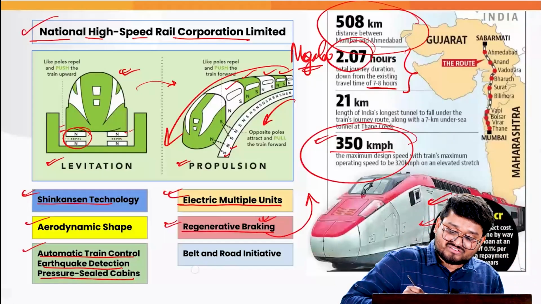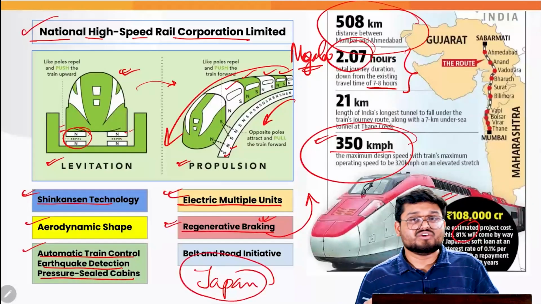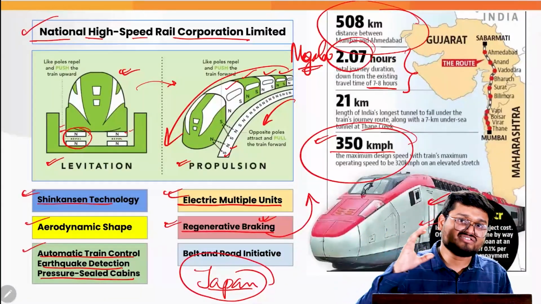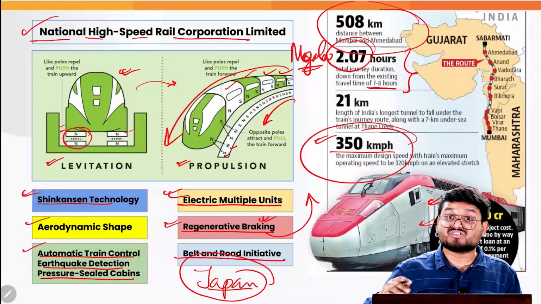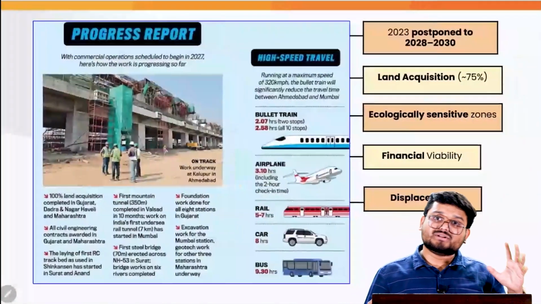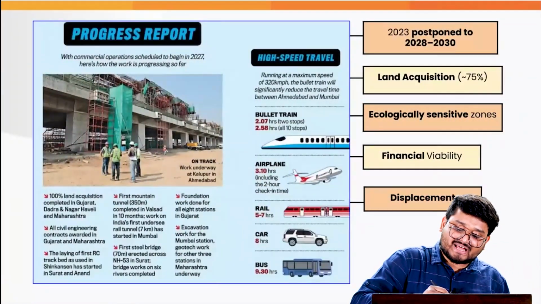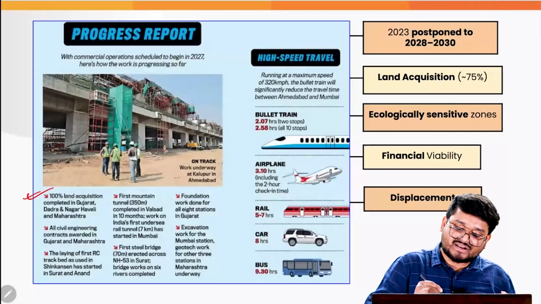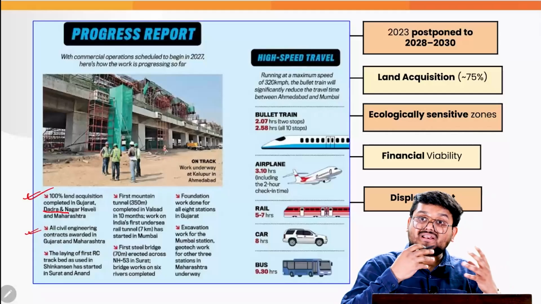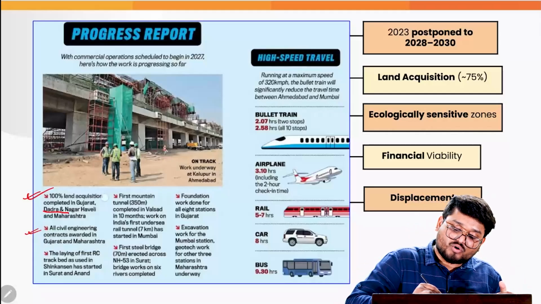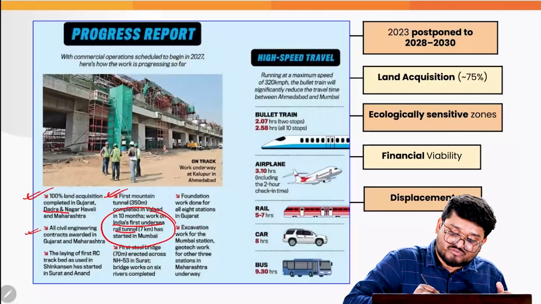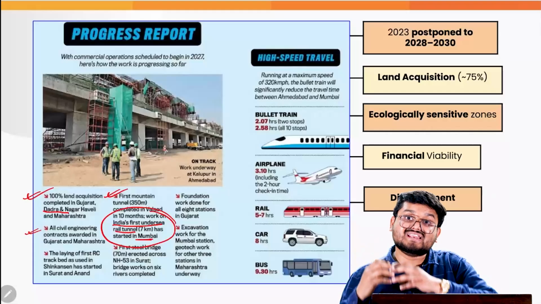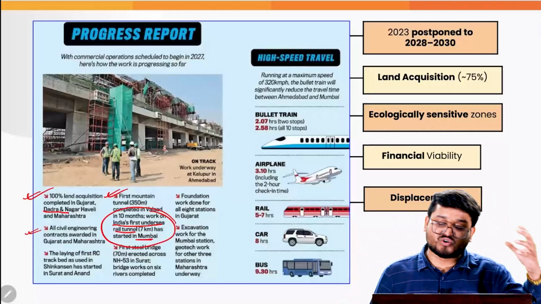Apart from this, Japan is constructing and giving external and internal technological guidance on this bullet train, and it is also trying to counter China's Belt and Road Initiative via this particular project. Now, when we talk about the progress report card as of now, most of the land acquisition in Gujarat, Dadra and Nagar Haveli has been done, along with Maharashtra. Also, the various engineering contracts have been awarded. This will also lead to India's first undersea railway tunnel, around 7 kilometers, in Mumbai, for which the construction work has already started.